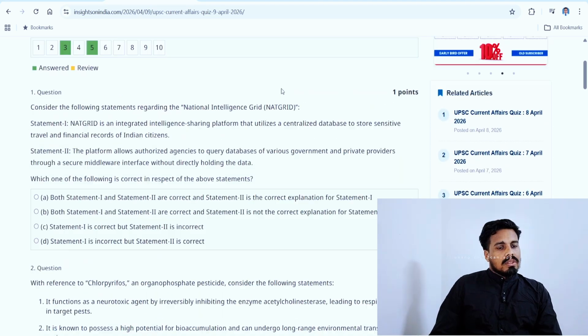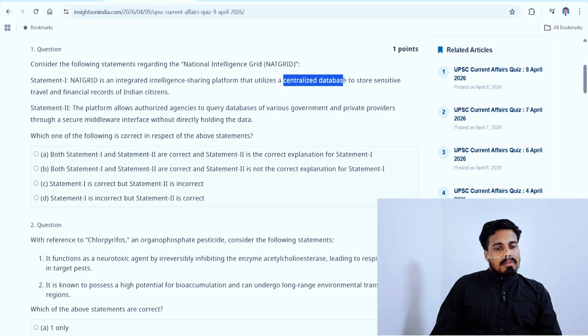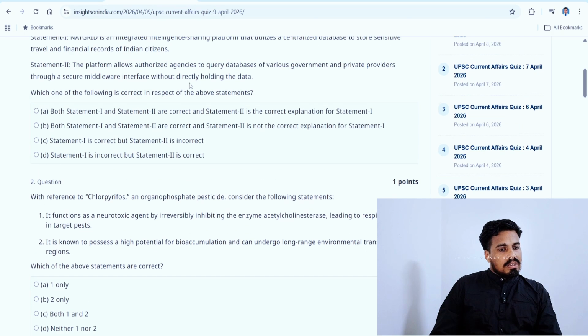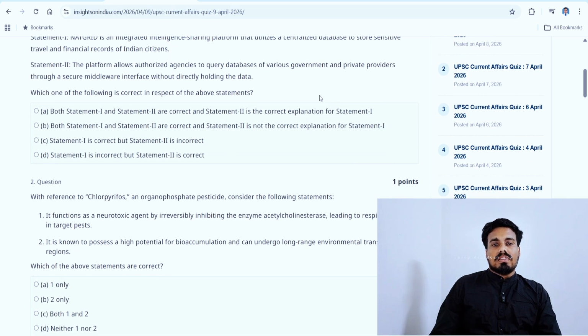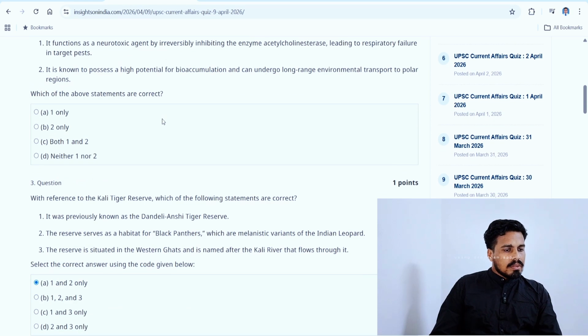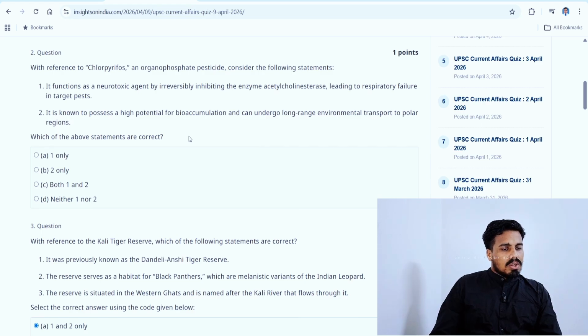So let's move on to the question we left. The first one: since it is a centralized database, the other agencies can raise a question regarding the information of government and private provider without directly holding the data. Why? Because NatGrid is a centralized database, so other agencies need not hold the data directly. So I think this is justifiable, and we will mark A as the answer. So second one, the